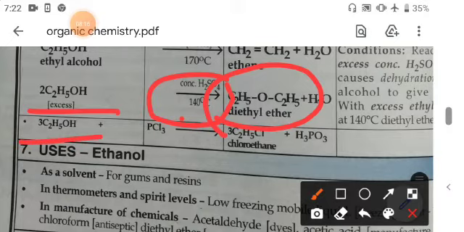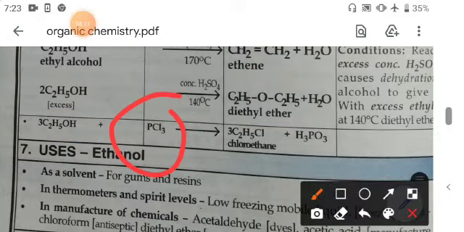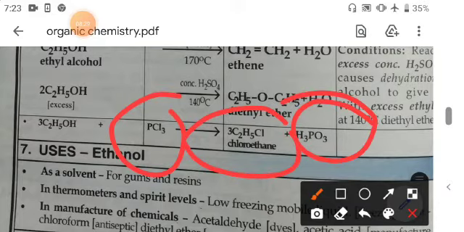Now this ethanol reacts with PCl3. PCl3 is called the phosphorus trichloride, and after that it forms the chloroethane, and H3PO3, that is called the phosphorus acid, is formed.